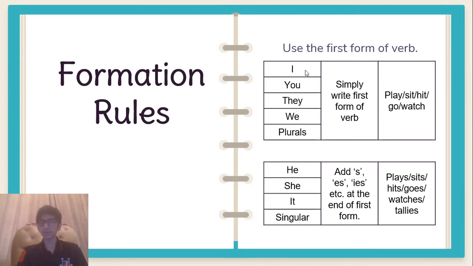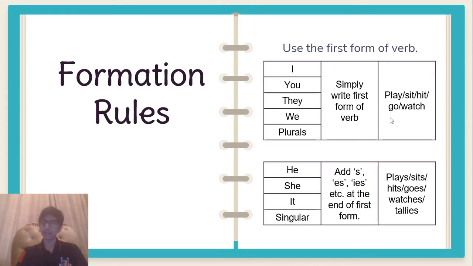When we have the pronouns I, you, they, or we have any plural noun, we will use the first form of word without any additions. For example, play, sit, hit, go, and watch. All these will be used with I, you, they, we, or any plural nouns.